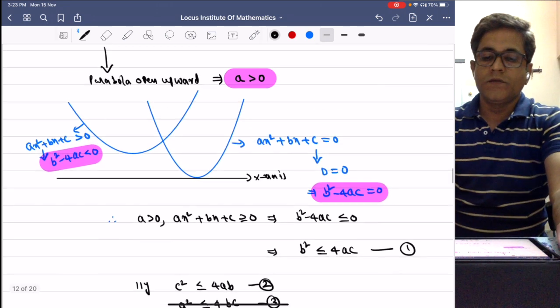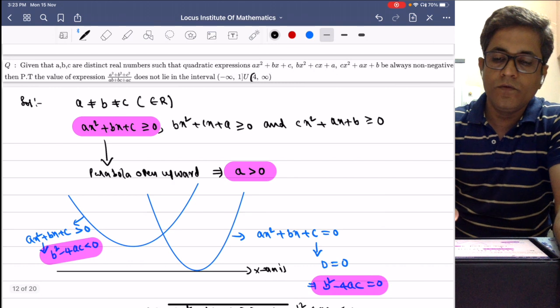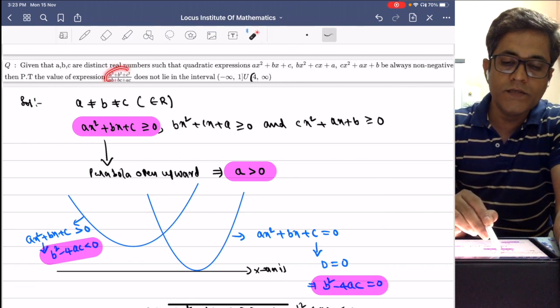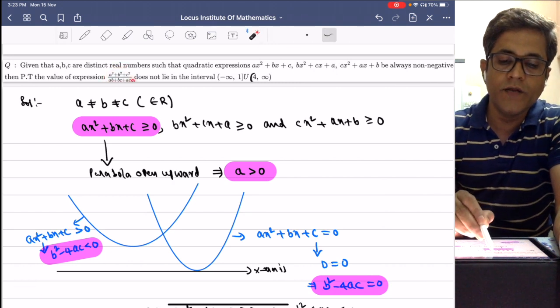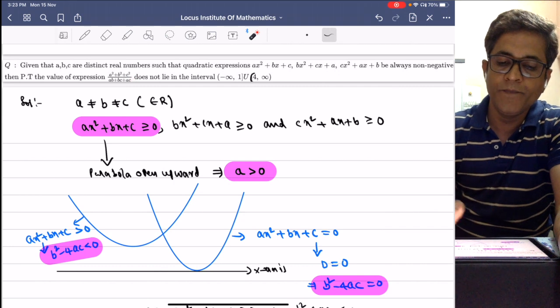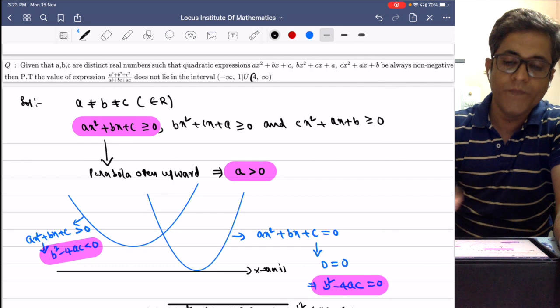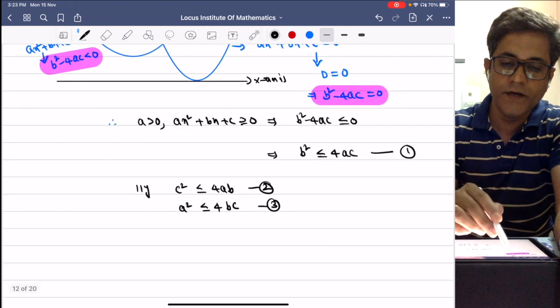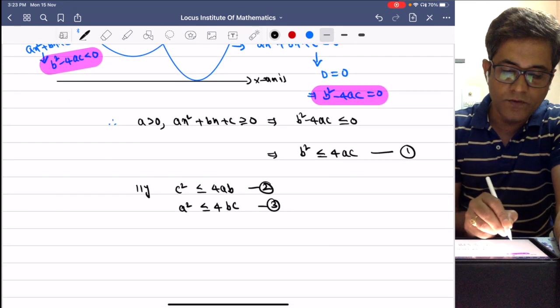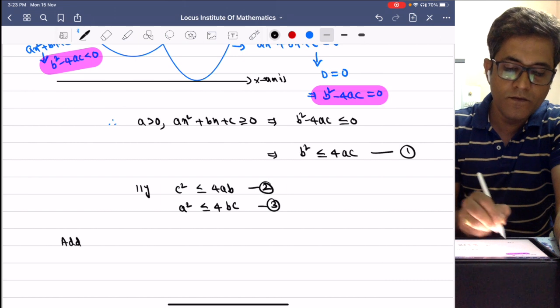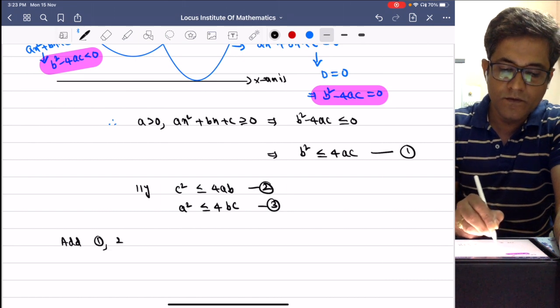Now our requirement is what we need to prove. We need to prove that a square plus b square plus c square over ab plus bc plus ac does not lie in this interval. So to generate this term, what you do is you add 1, 2 and 3.